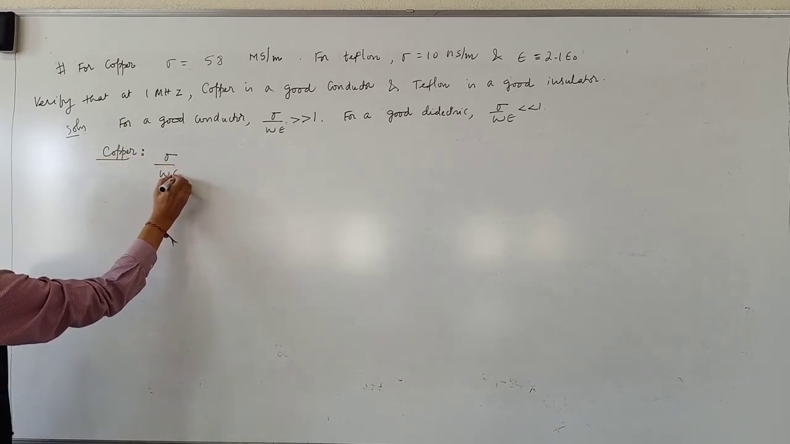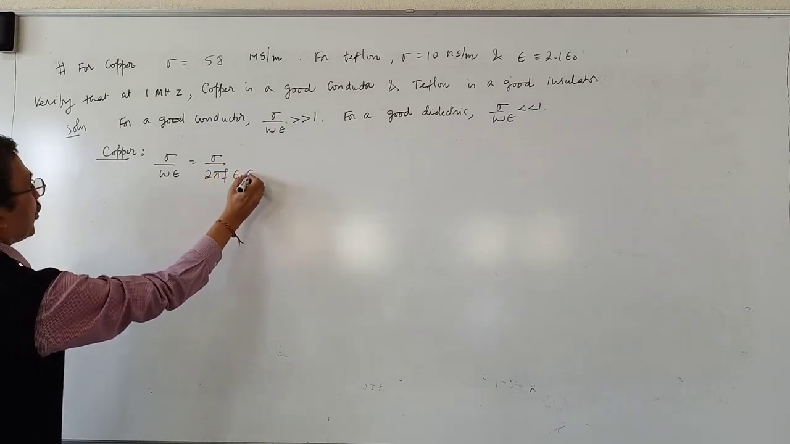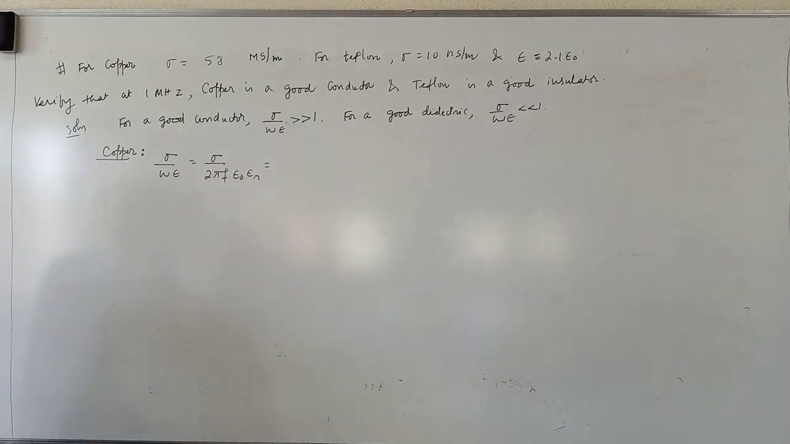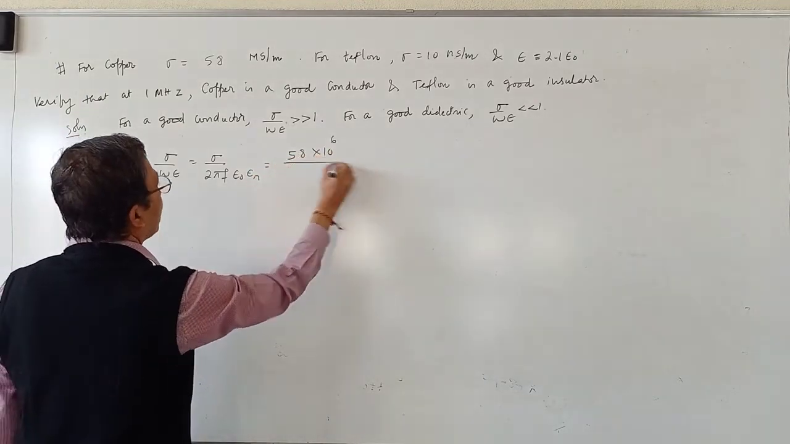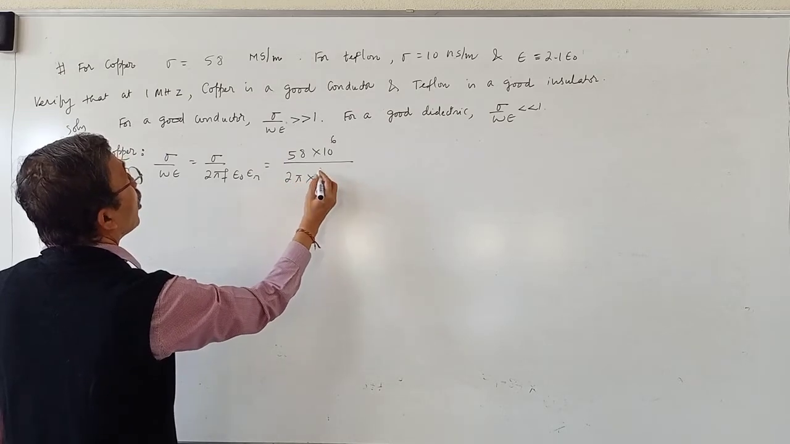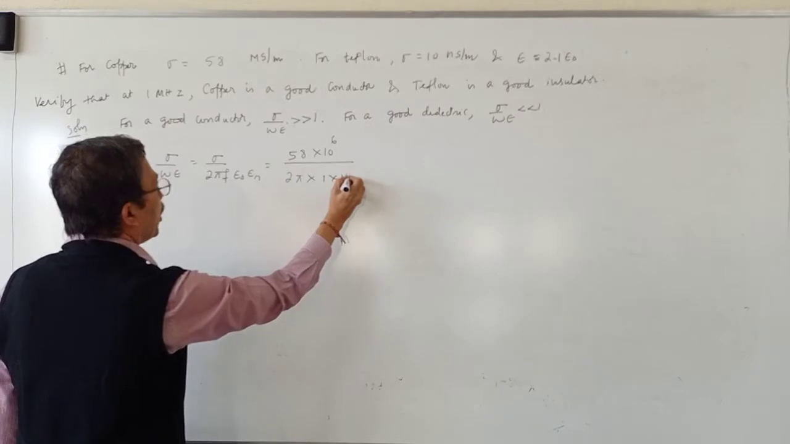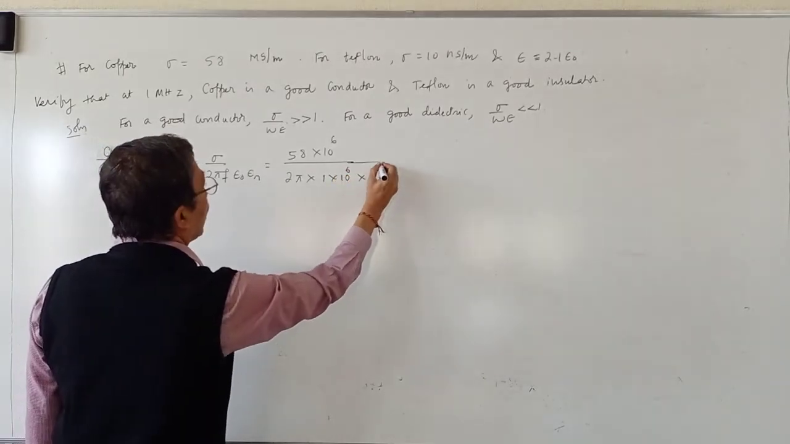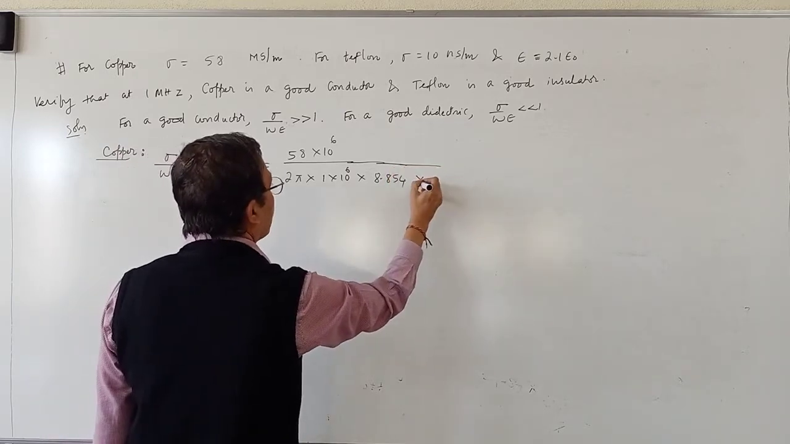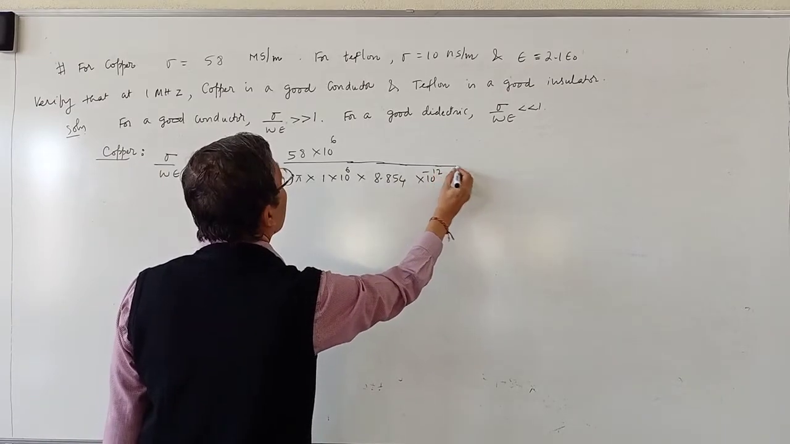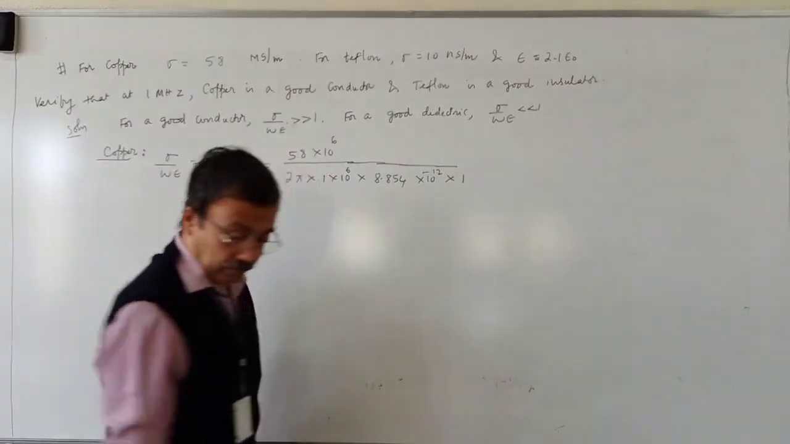Sigma divided by omega epsilon is equal to, what is omega? 2 pi f. What is epsilon? Epsilon naught into epsilon r. For copper, what is sigma? 58 into 10 to the power 6. F is 1 megahertz, so 1 into 10 to the power 6. Epsilon naught is 8.854 into 10 to the power minus 12. Epsilon r is 1.